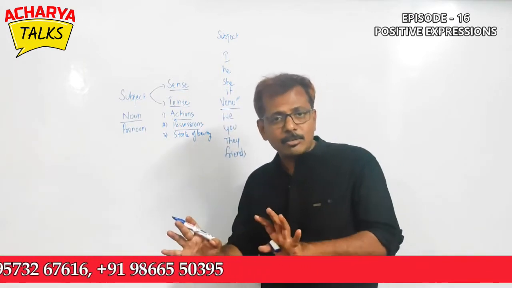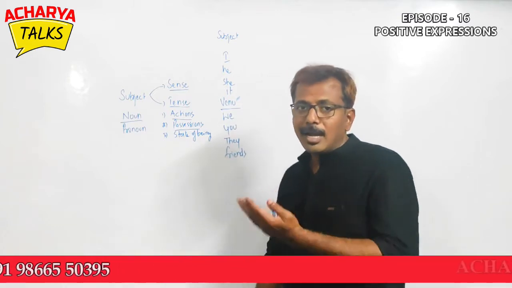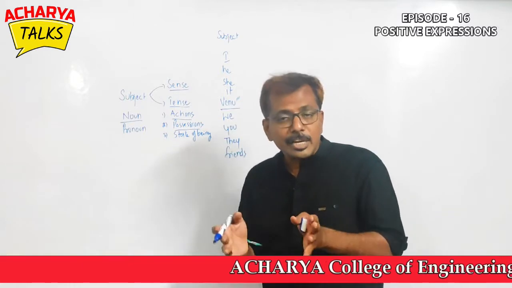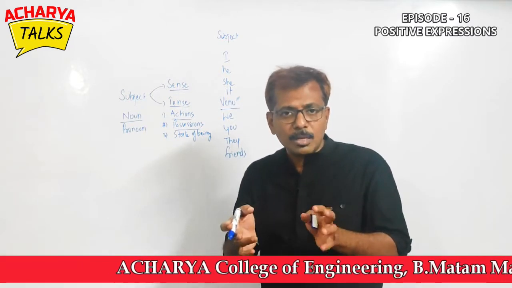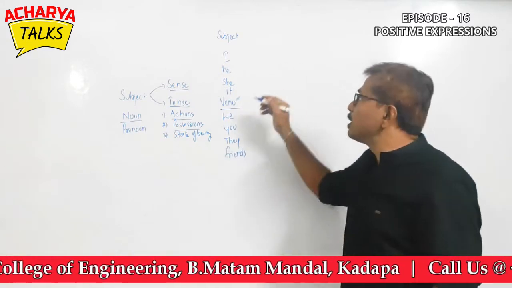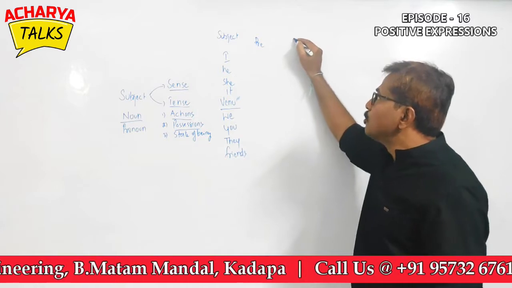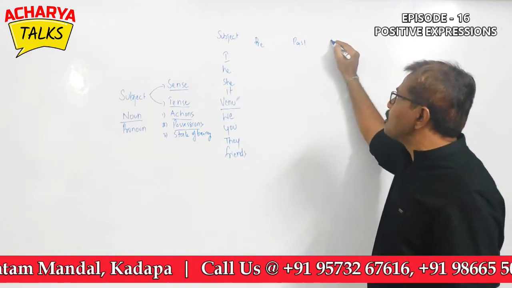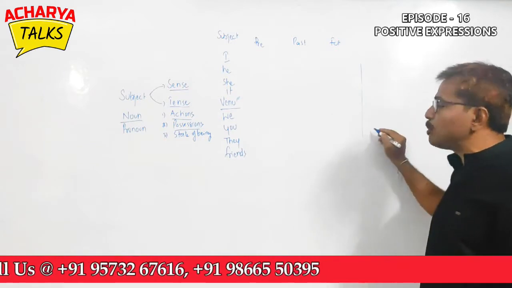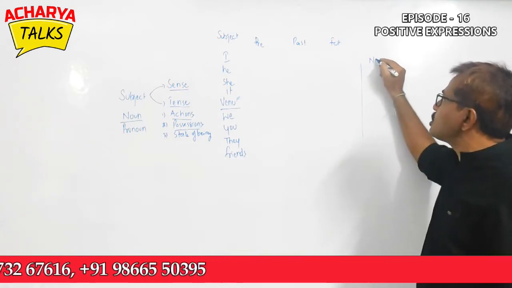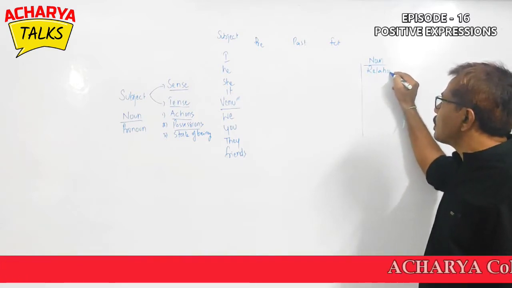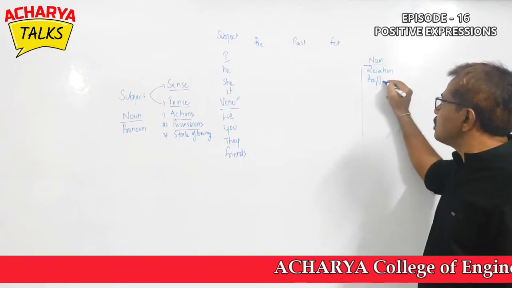Now these are the subjects that we have. And we need to talk about the subjects. We need to talk about state of being. State of being ante undatalu. So వీటిని మనం ఏ బేసిస్ మీద మాట్లాడుతున్నాం? We are talking on the basis of time. అంటే we speak about this in present, we speak about this in past, we speak about this in future. So in the objects, when we are talking about state of being, we have nouns which express a relation or a profession.